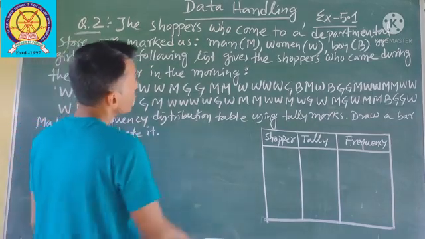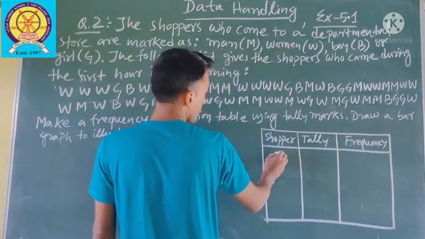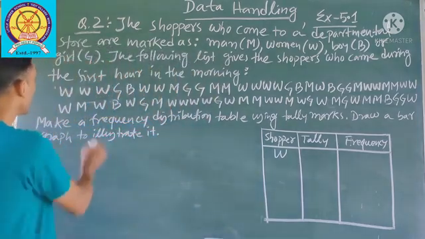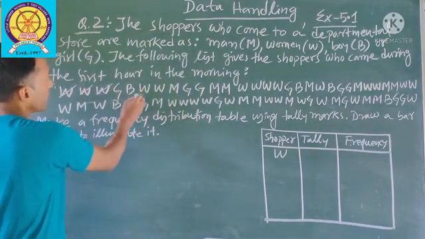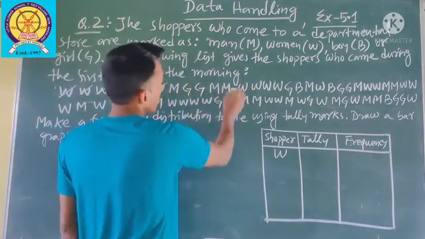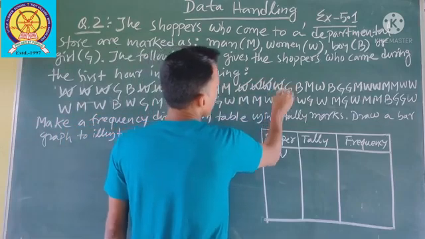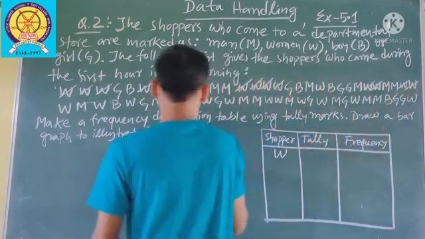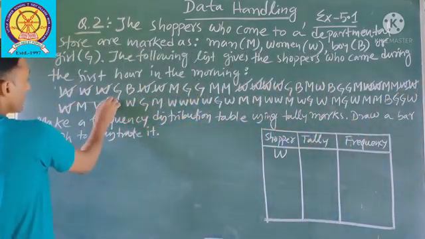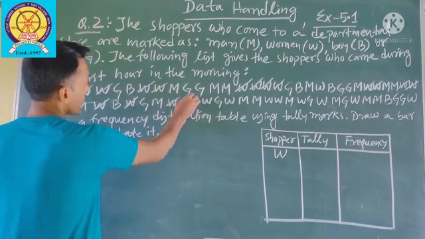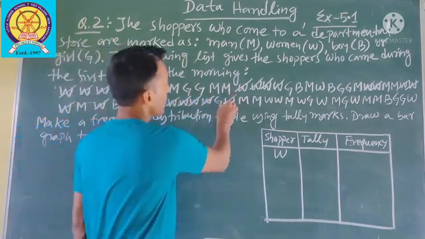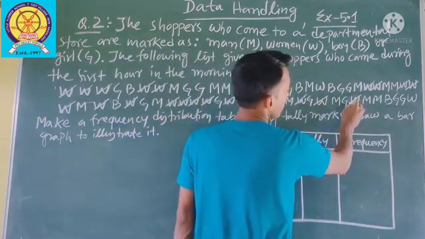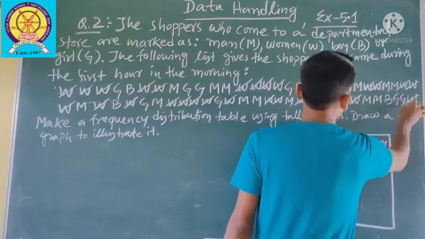W, that means women. How many women came to the departmental store? We will find women first. 1, 2, 3, 4, 5, 6, 7, 8, 9, 10, 11, 12, 13, 14, 15, 16, 17, 18, 19, 20, 21, 22, 23, 24, 25, 26, 27.